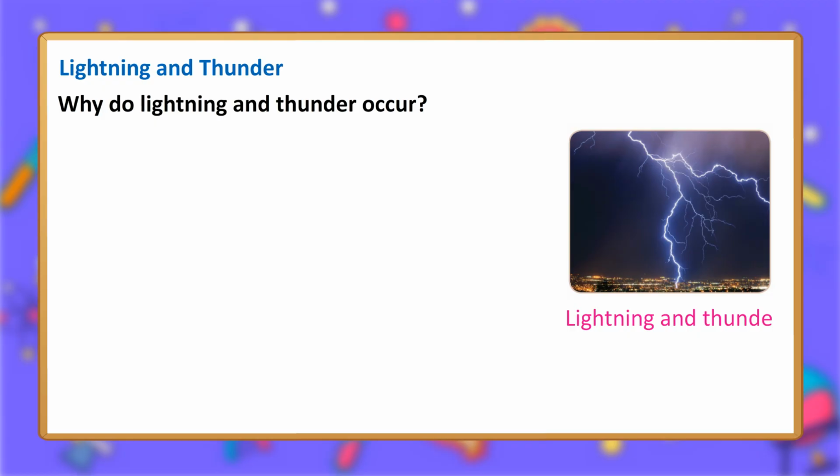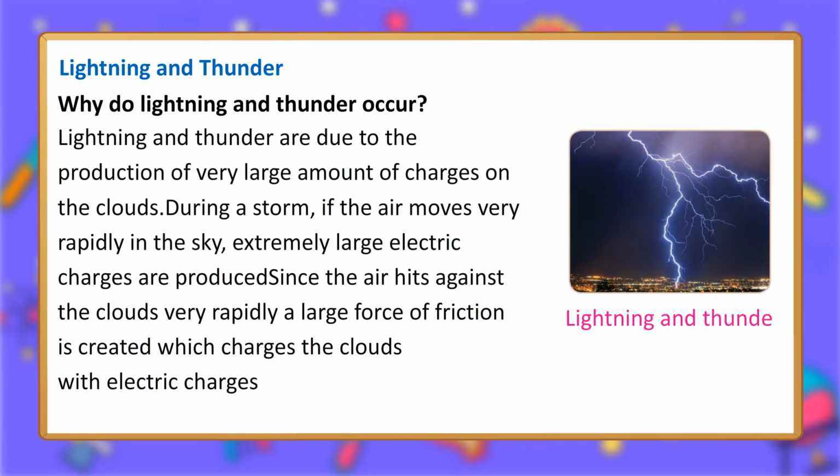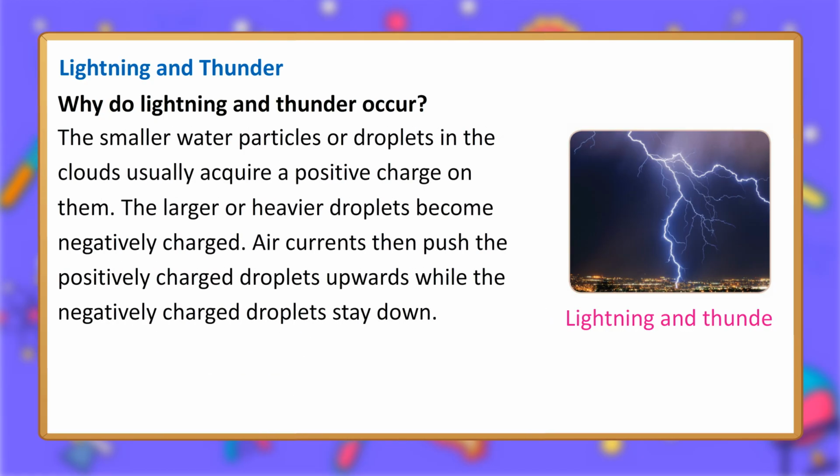Why do lightning and thunder occur? Lightning and thunder are due to the production of very large amount of charges on the clouds. During a storm, if the air moves very rapidly in the sky, extremely large electric charges are produced. Since the air hits against the clouds very rapidly, a large force of friction is created which charges the clouds with electric charges. The smaller water particles or droplets in the clouds usually acquire a positive charge on them.